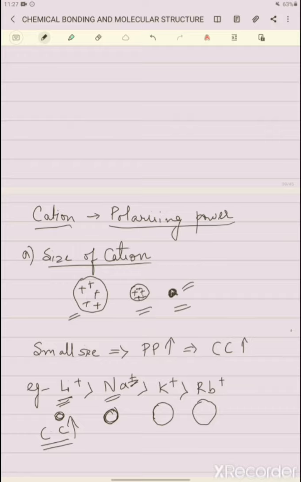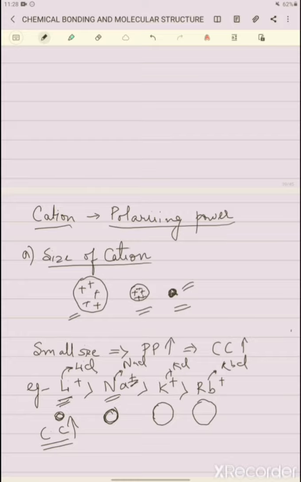Means if lithium combines with chlorine, it forms lithium chloride, LiCl. The covalent character of LiCl will be more than NaCl, then KCl, then RbCl. So LiCl will be more covalent than NaCl, KCl and RbCl because of the smaller size of the Li+ ion compared to Na+, K+ and Rb+.